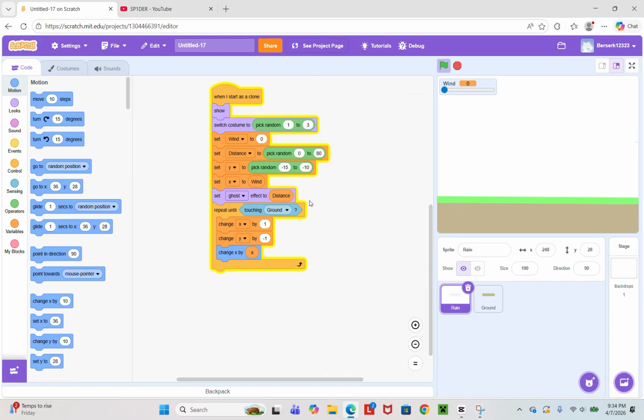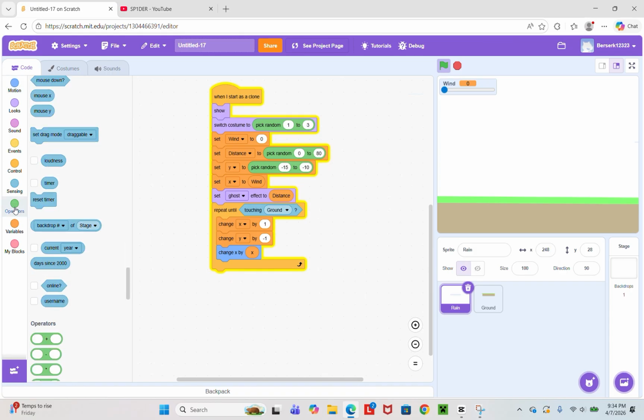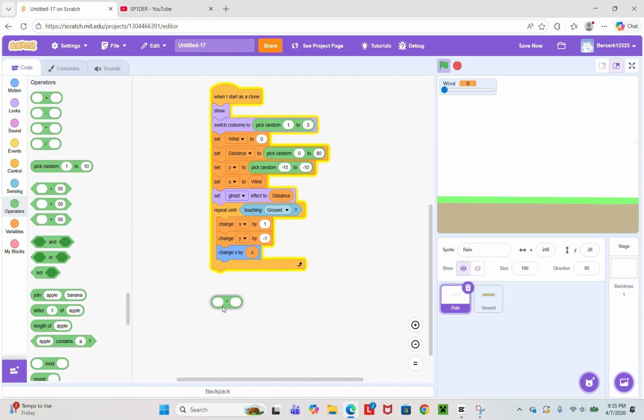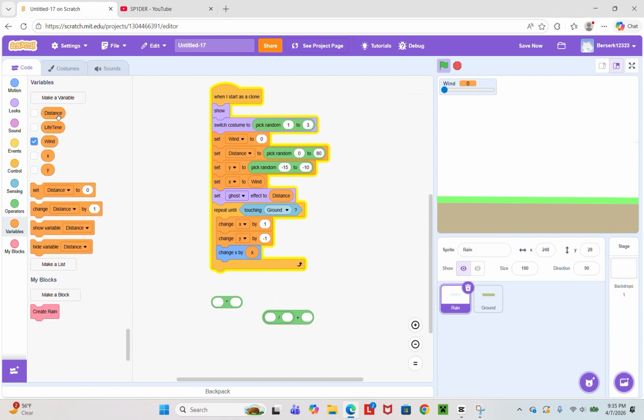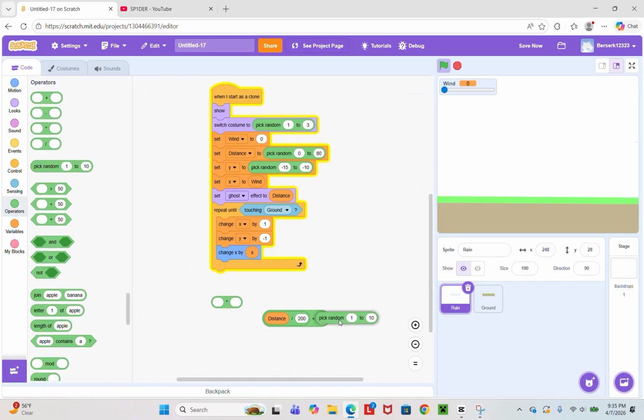Okay, so now we got to get out a multiplied, a plus, a divide, so get out a distance, 200, plus pick random minus 0.5 to 0.5, and then put this right here, and then grab your wind,